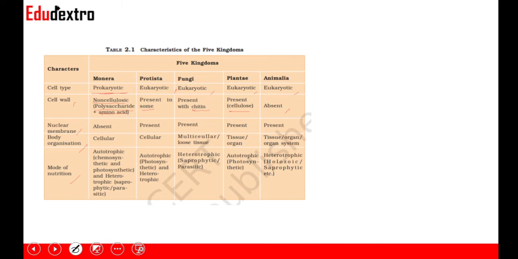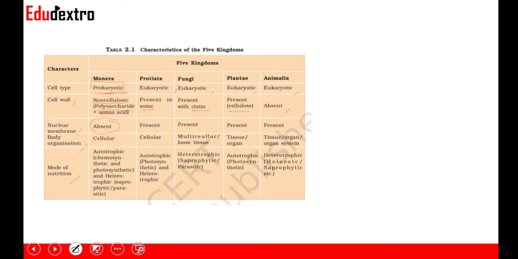Talking about nuclear membrane, it is absent only in Monera, while it is present in all the other cells. Why is it absent in Monera? Because Monera is prokaryotic. Prokaryotes lack a nuclear membrane, right? Now, body organization. If you see from left to right, the organization is increasing.